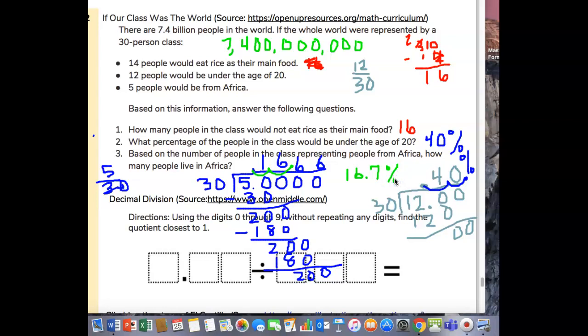That was our first step to finding out, based on the number of people in the class, how many people live in Africa. Now we have to change this into how many people. 5 in the class, but how many people in the world, 7.4 billion, live in Africa. So we have to take 7.4 billion and multiply it by 16.7%.